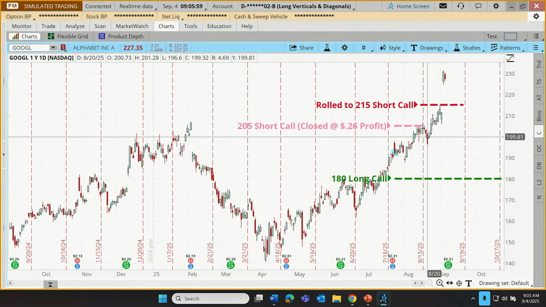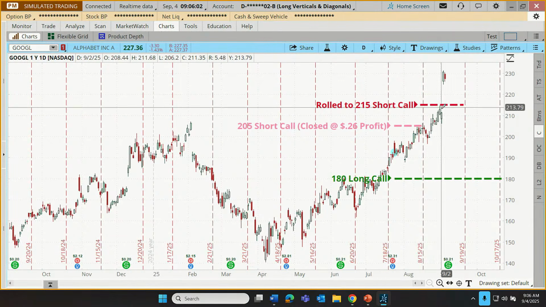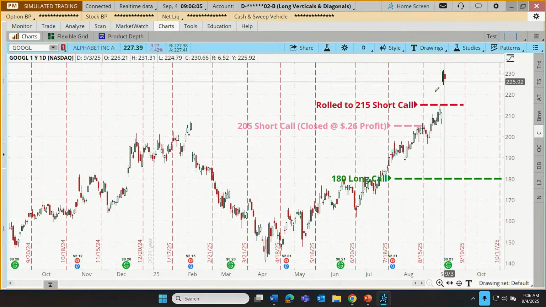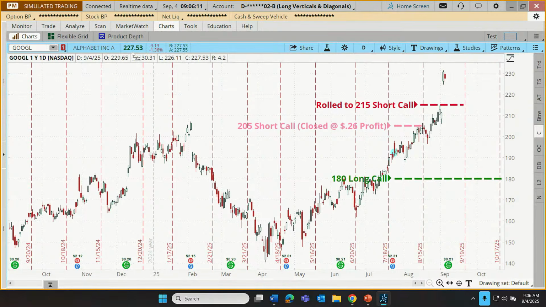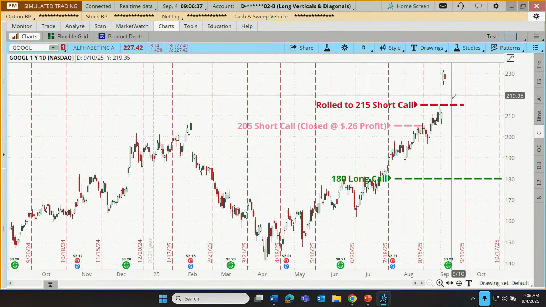Now, it's great that the stock has had a nice gap up for our long option. Long option is doing great, but that short option is now deeply in the money. 215 short call. The stock's at 227.5, $12.50 in the money. Now, in paper money, there's no risk of early assignment. But in real life, when we go that deeply in the money, it can elevate that risk of early assignment. I'm going to let this one go. Again, no risk of early assignment in paper money. What the trader might be hoping for, maybe for an exit on the short option, is to see this pull back. That might allow us to buy out for maybe less than it's trading for at the moment.